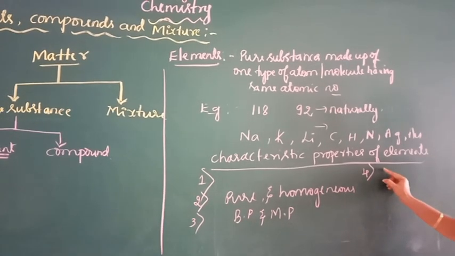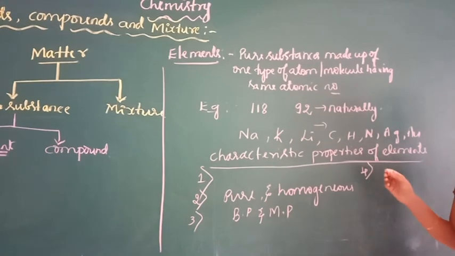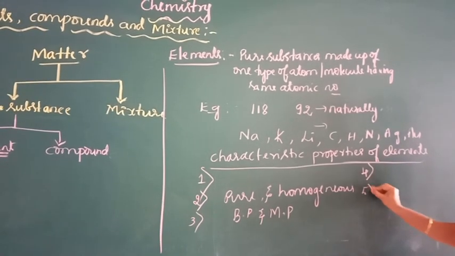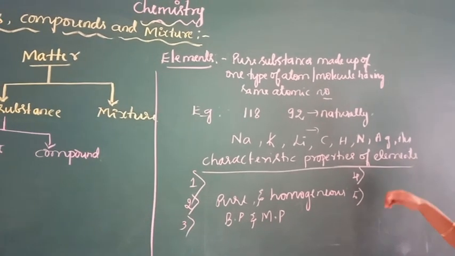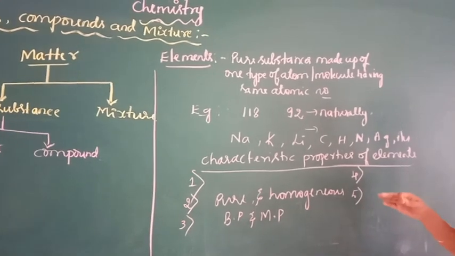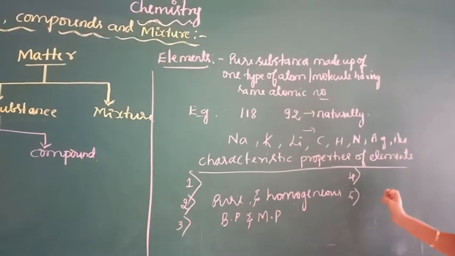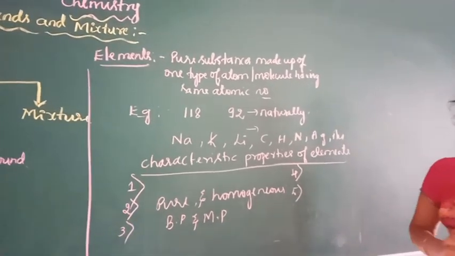An element can chemically react with other elements or compounds. Elements cannot be broken up into simpler substances. So these are some important properties of elements.